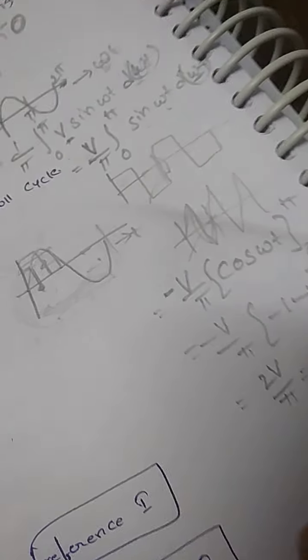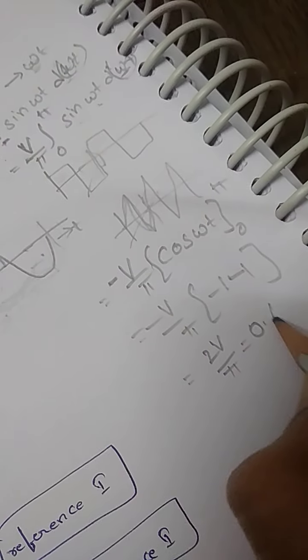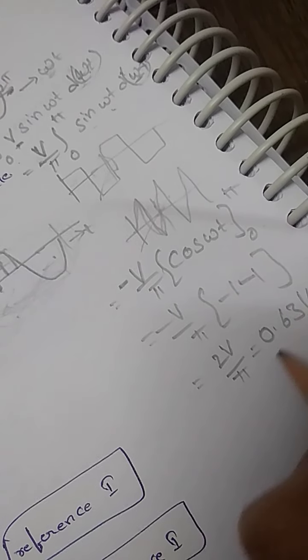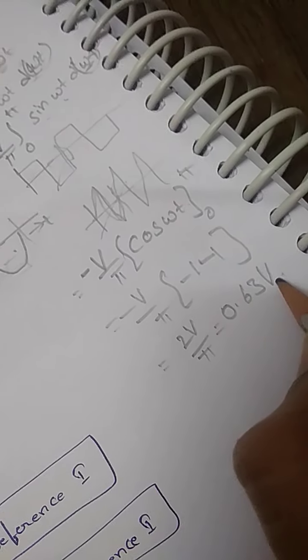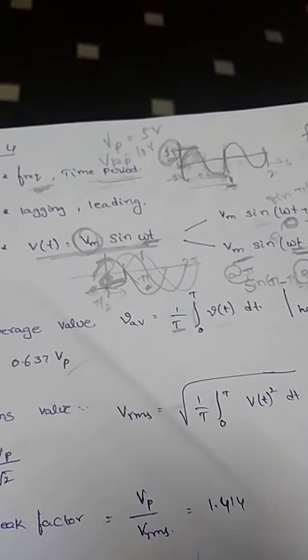This value equals 0.63 V, where V is the peak magnitude. That is the average value of the sinusoidal waveform.